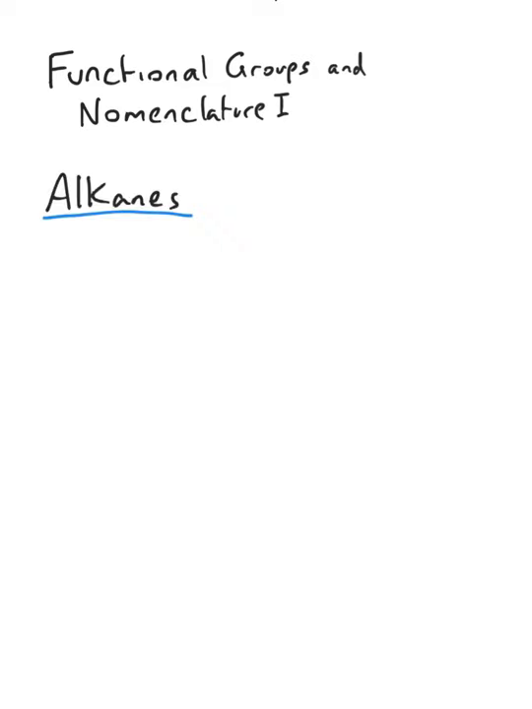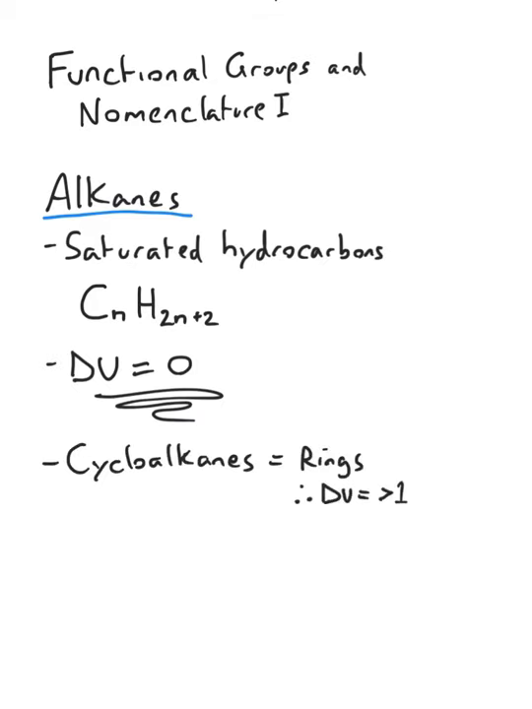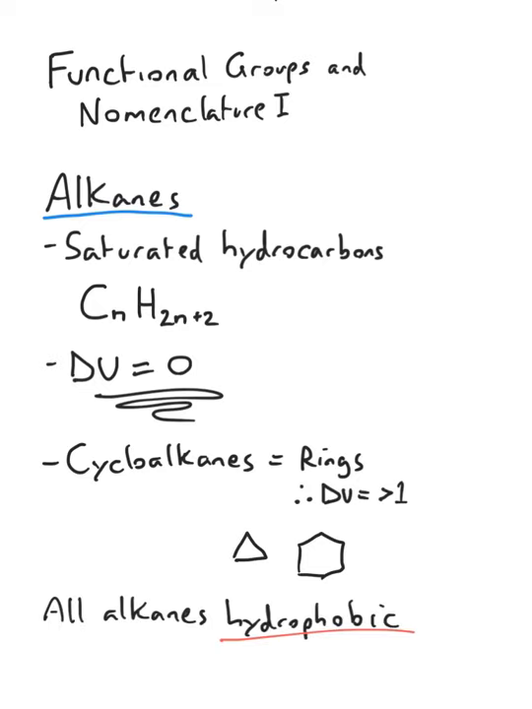So alkanes are saturated hydrocarbons with a general chemical formula of CnH2n+2. They have a degree of unsaturation of 0, i.e. they do not have any double bonds or triple bonds. The exception are cycloalkanes, which are similar but happen to have rings. These compounds tend to be hydrophobic, meaning that they do not mix with water.